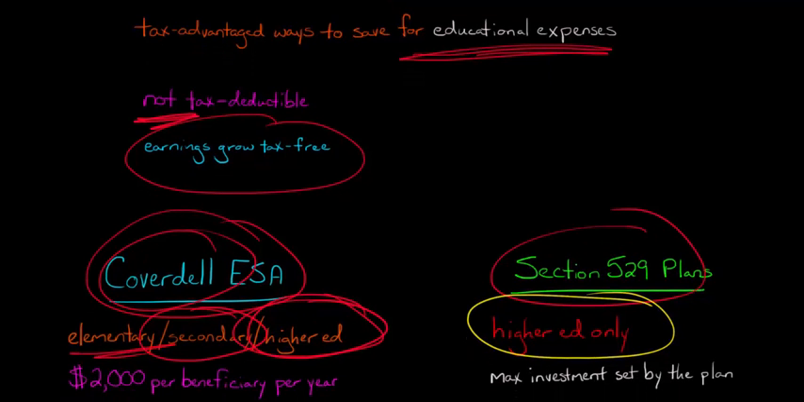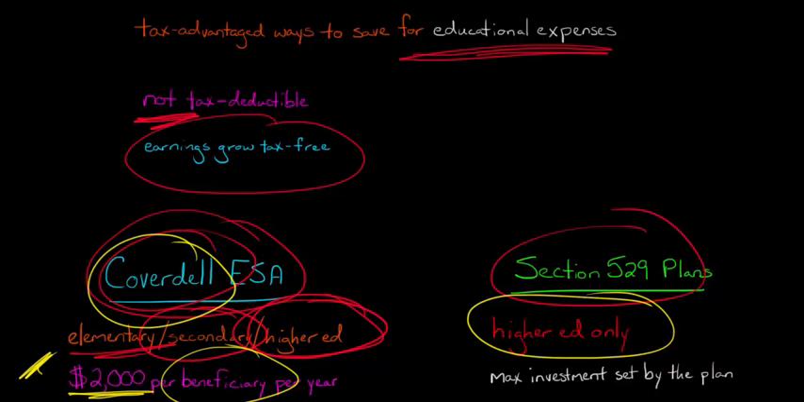Now with Coverdell accounts, there's a limit on the amount that the beneficiary, that's the student who is ultimately going to be receiving these funds, can receive: a maximum of $2,000 each year. No matter how many different people are contributing to that Coverdell account, that student cannot receive more than $2,000 in any given year. With the Section 529 plans, however, you don't have that $2,000 limit.